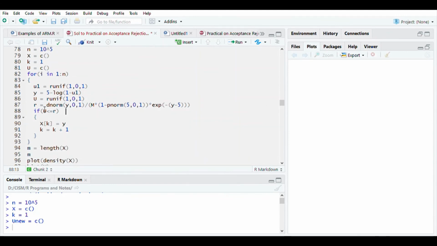If u is less than or equal to r, meaning if this uniform number is less than or equal to this ratio, then the y value will be accepted as a value from the target PDF. Otherwise, the next observation will be verified for the same. So let us try to run this portion and let us see what we get.